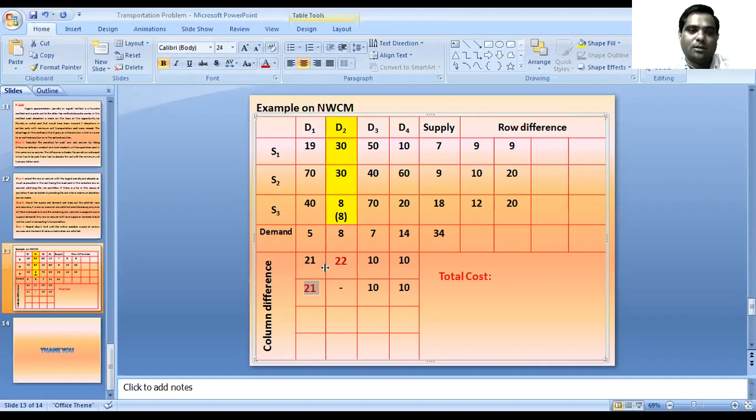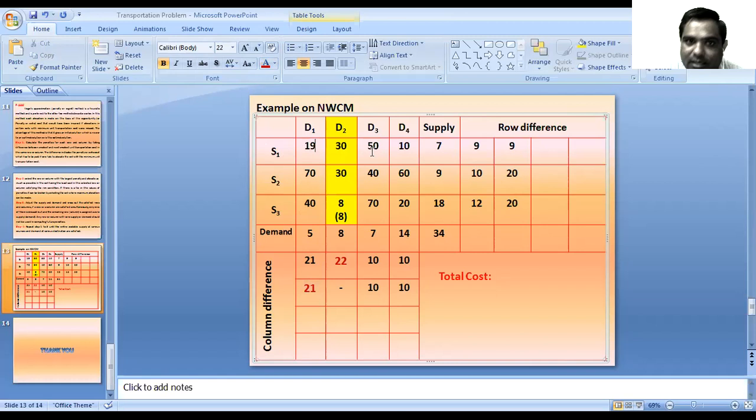So this 21 difference comes in the D1 column. In the D1 column the lowest cost is 19 units, which comes under S1 D1, where the demand of D1 is 5 units and the supply of S1 is 7 units.